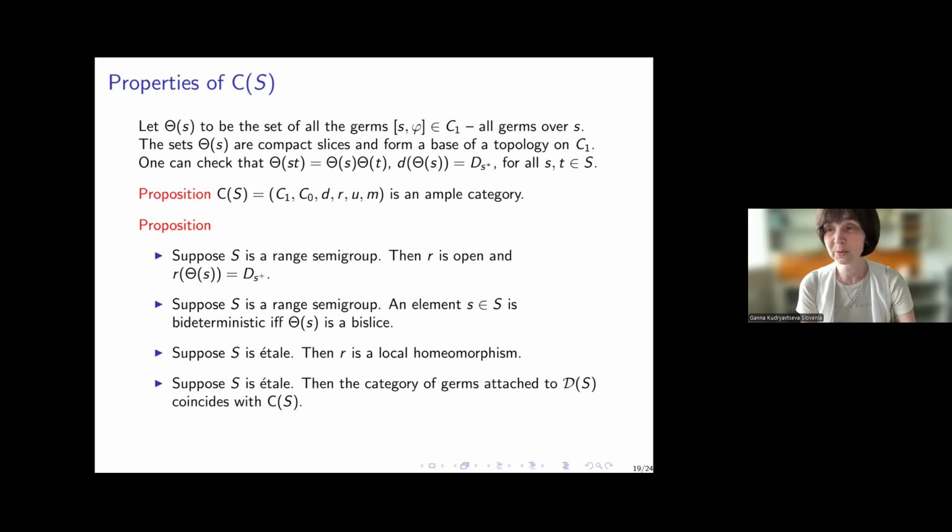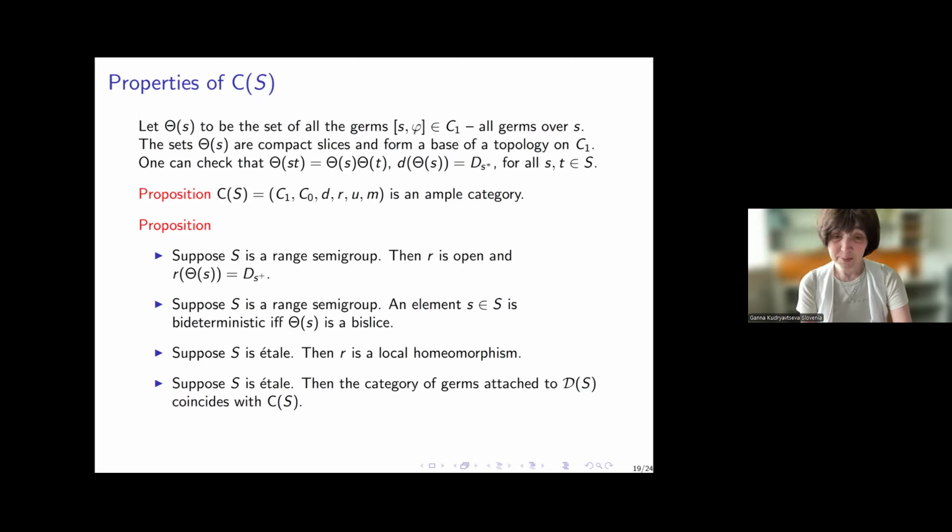So our semigroup embeds into the semigroup of slices of its category, and actually the range map applied to theta s is just d of s plus. Okay, and so we see pluses. Well, now, a very nice connection. An element is bideterministic if and only if its image, its theta s, the slice assigned to it, is in fact a bislice. If S is étale, then R is a local homeomorphism. So we see a very, very nice correspondence.